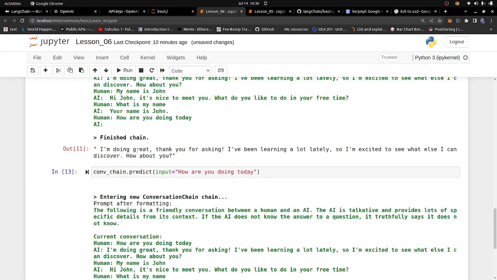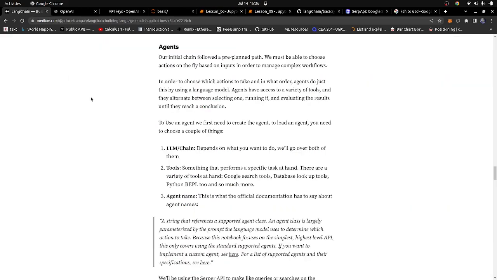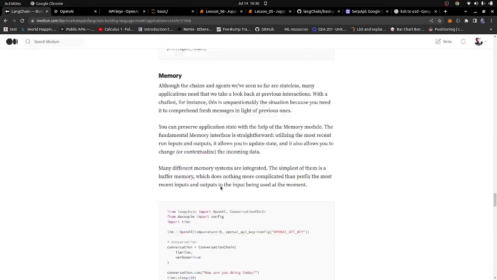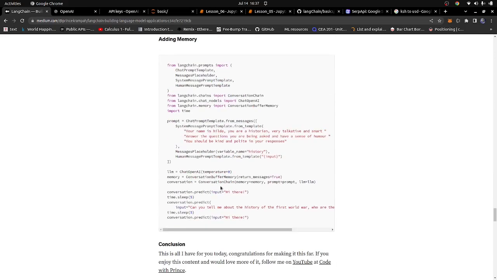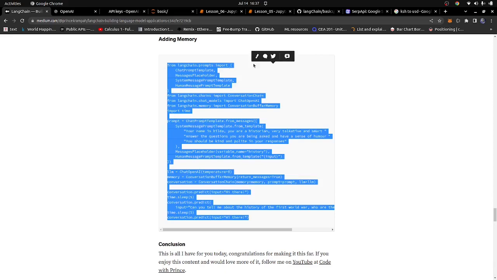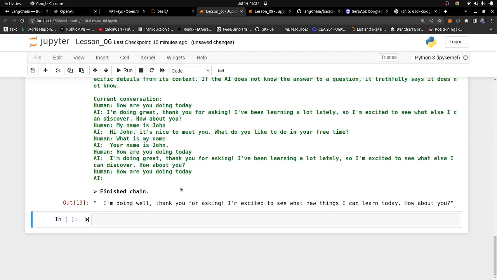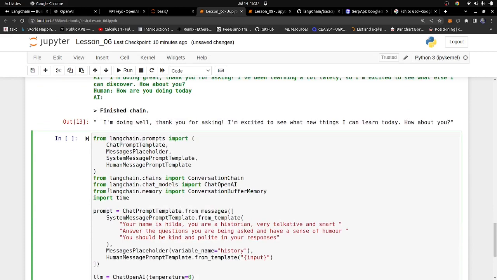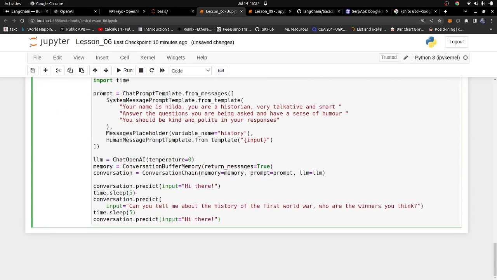Now let's look into details of how you can control memory yourself. I have written an article about this, and you can find all the information about memory on my Medium page. The code that I'm interested in is this code right here. I'm going to copy it, bring it into my Jupyter notebook, and paste it here.